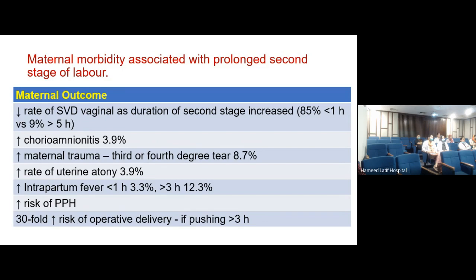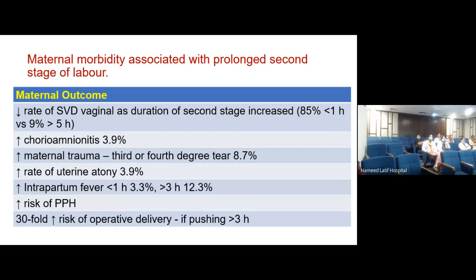Maternal trauma. And you know, in badly managed labor, sometimes you will find maternal trauma even before the baby has delivered. You come and your junior calls you and you see that the perineum is tight and bleeding already because of the many repetitive examinations that have been done. But the incidence of third and fourth degree perineal tears, which are significant from our perspective, is increased by 9%.